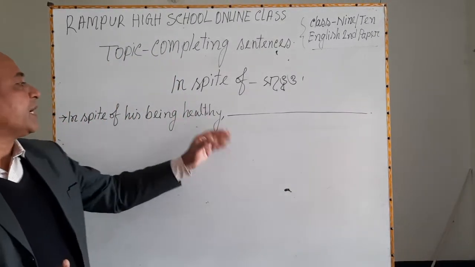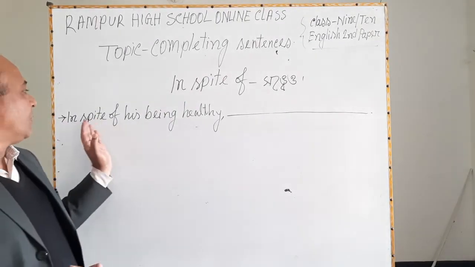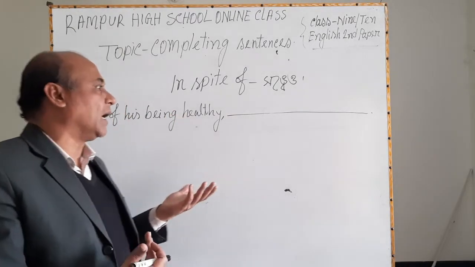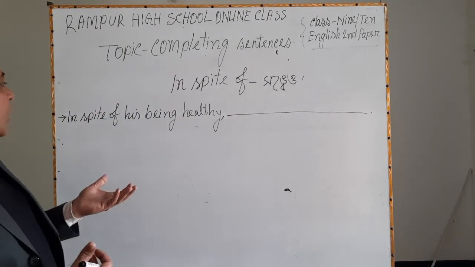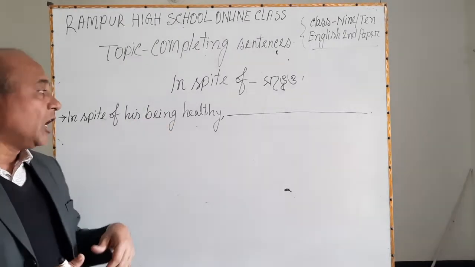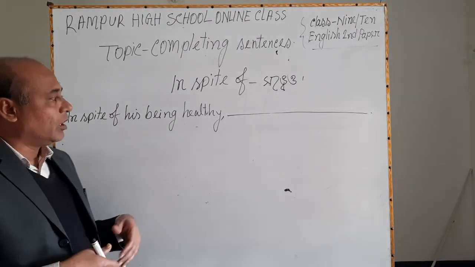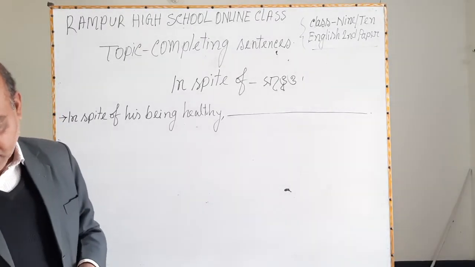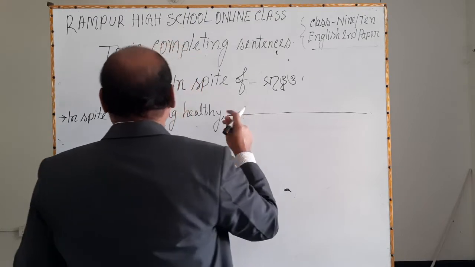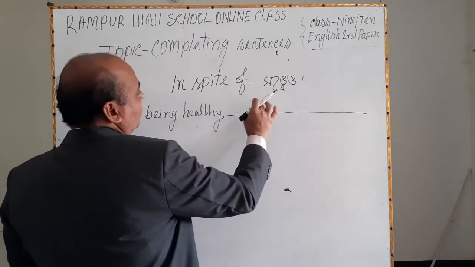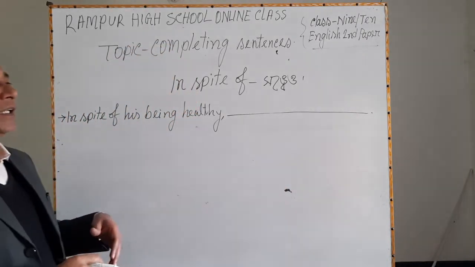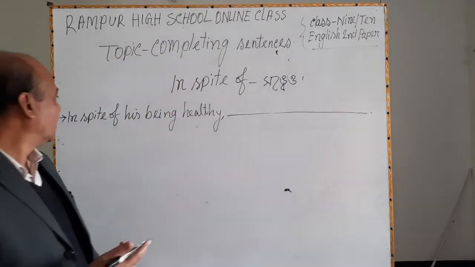In spite of his being healthy, if we express this part in Bangla, it will be like this: in spite of his being healthy, সে সুস্থ বা স্বাস্থ্যবান হওয়া সত্ত্বেও, then you have to use here a sentence expressing the opposite sense.